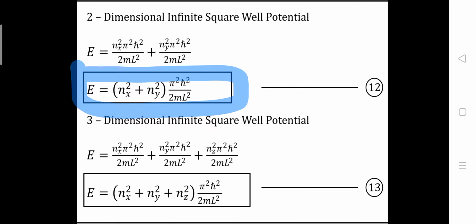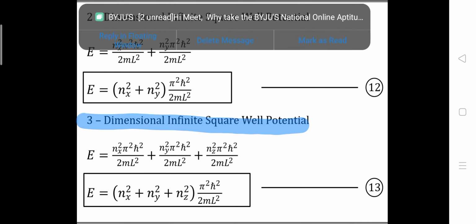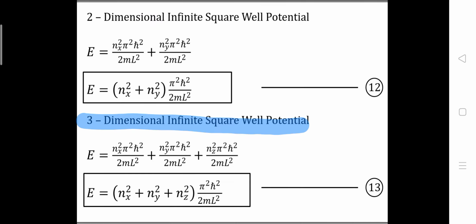Okay, now let's talk about the three-dimensional infinite square well potential. For the three-dimensional infinite square well potential we will have three axes x, y and z. And for three different axes, we will have three different quantum numbers nx, ny and nz. And the remaining terms will remain constant.